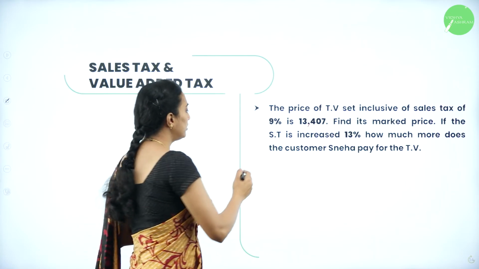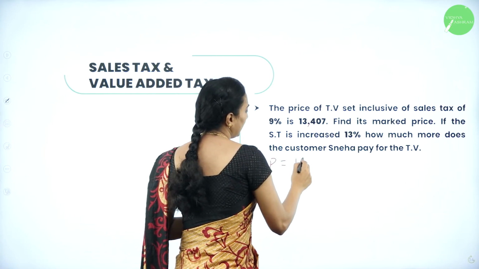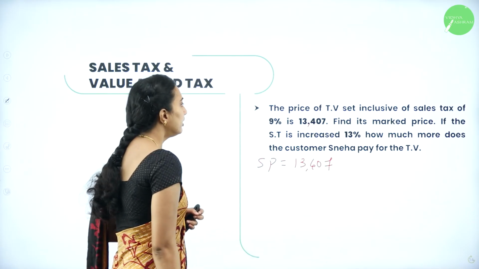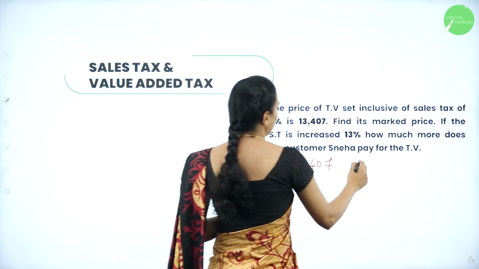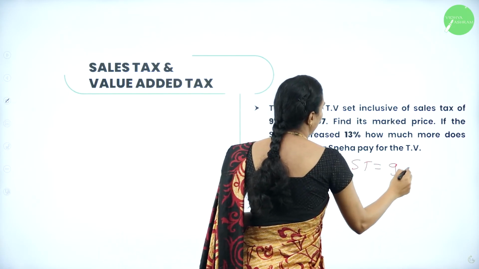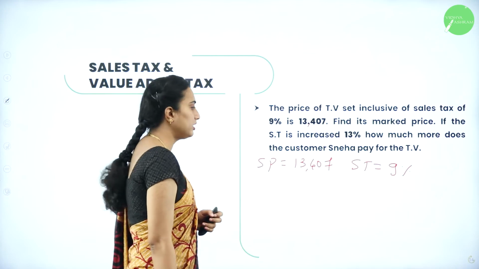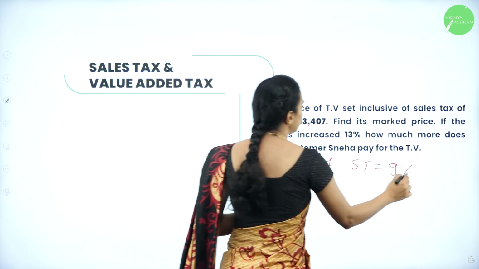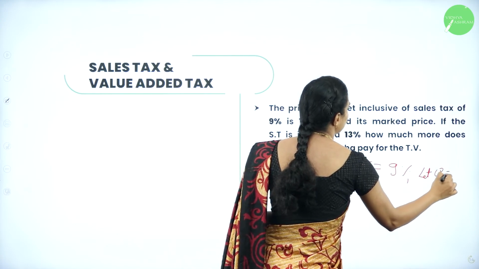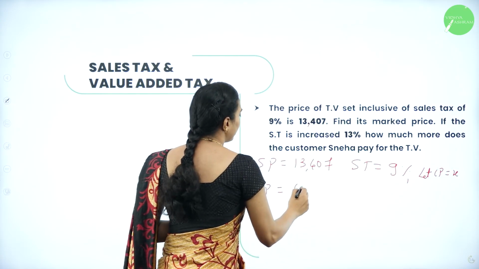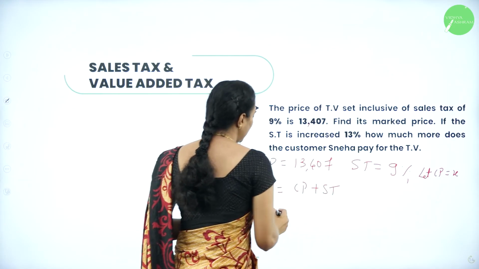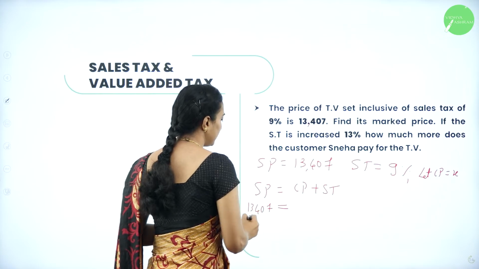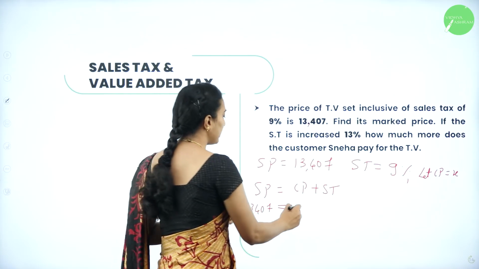Now, the selling price they have given is 13,407 for the TV set with sales tax. So, sales tax they have given as 9%, isn't it? So, we know that selling price is equal to CP. I am going to consider CP to be X. Therefore, CP plus sales tax, which is equal to 13,407 as SP. CP is X, we do know.